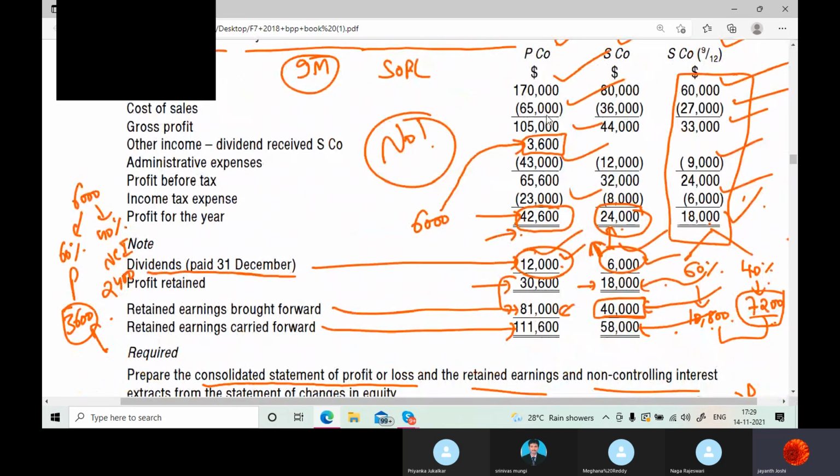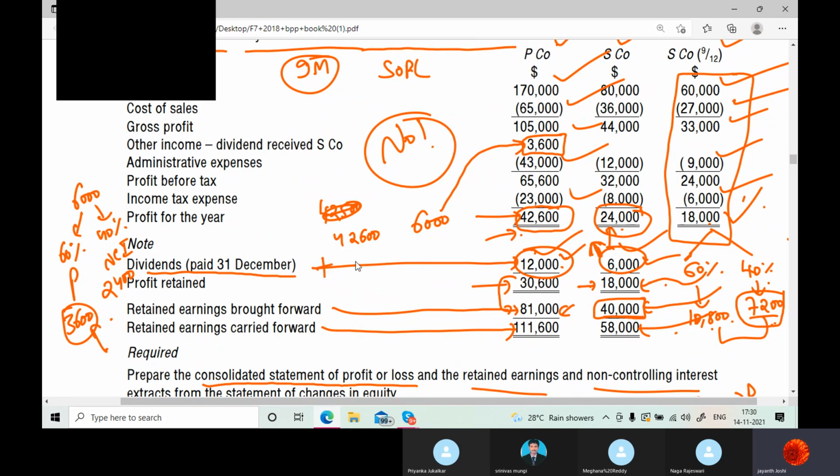So this is the parent company. This is the dividend they received. That also they included, gross profit, other income minus administrative expenses. They got PBT, taxes, they got PAT. So this is their profit. Being an investor, they should get their share from the profit of the subsidiary company.